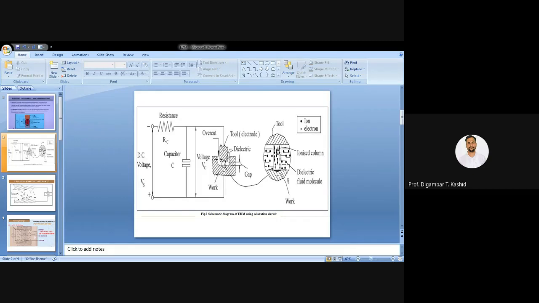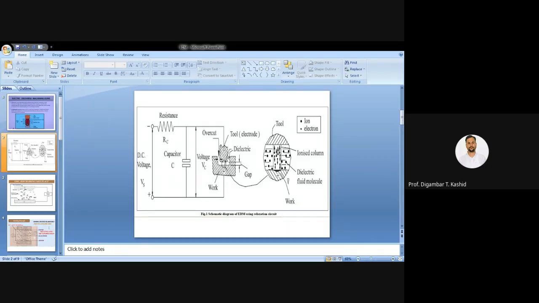Now when we apply some voltage, here you can see the applied voltage, when the applied potential is greater than the breakdown voltage, only then does current flow through the circuit and through this dielectric fluid.